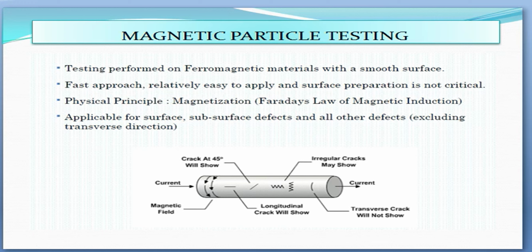Magnetic particles are applied over a surface as dry particles or as wet particles in a liquid carrier such as water or oil. One of the basic requirements of magnetic particle inspection is that the part undergoing inspection must be properly magnetized so that leakage fields created by discontinuities will attract the magnetic particles. Ferromagnetic materials can be magnetized in two different ways, either by the use of permanent magnets or by passing an electric current through the material.